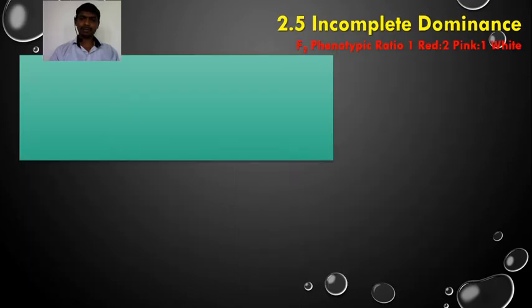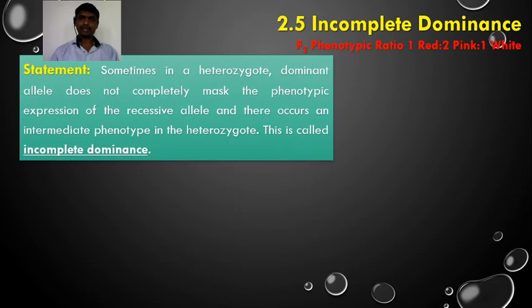Now the next point is incomplete dominance. So what happens in this case? Sometimes in a heterozygote, the dominant allele does not completely mask the phenotypic expression of the recessive allele, and this produces an intermediate phenotype in the heterozygote. This is called incomplete dominance.